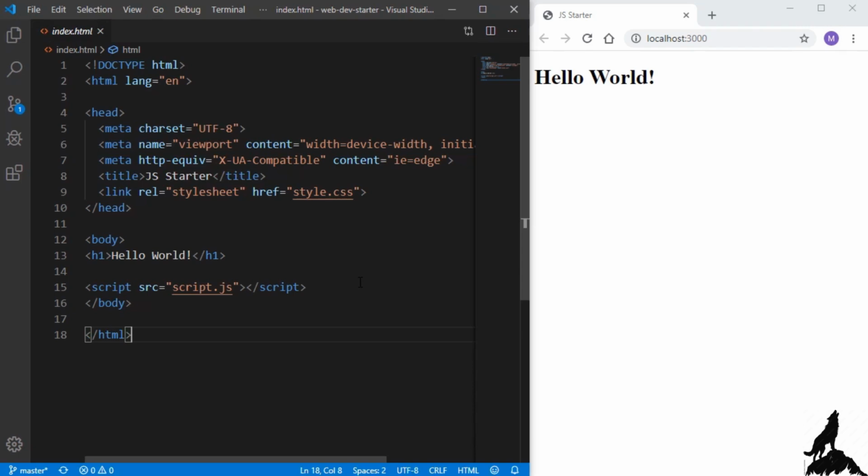Now, one of the benefits of Light Server is that all we need to do is make a change to the source code. So I'll delete world. And as soon as I save this file, the browser will automatically refresh. And we get hello in the browser. So this is a great way to develop. When you start your session, you just kick off the server, and from there on out, you just save your files to have them update in the browser.